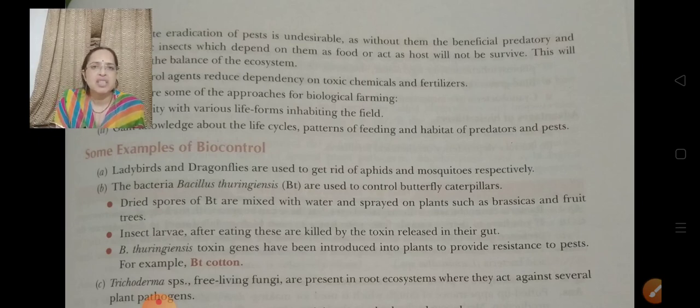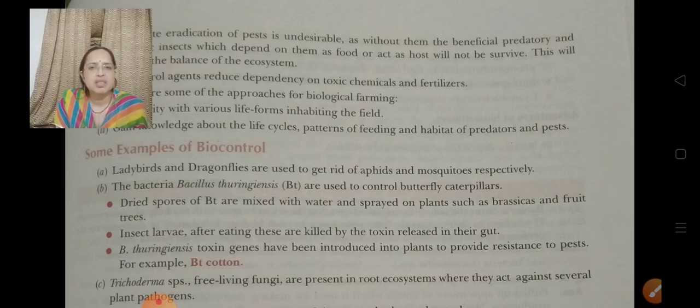Now the insect larva is not eating that plant, and if it eats that plant, then it is itself killed. So by the addition of these genes in the plant, the new hybrid variety, we say genetically modified plants are produced, and these we call BT plants, for example BT cotton.